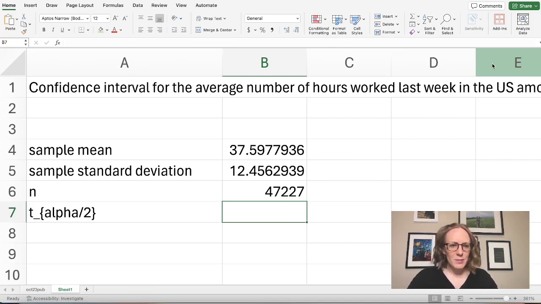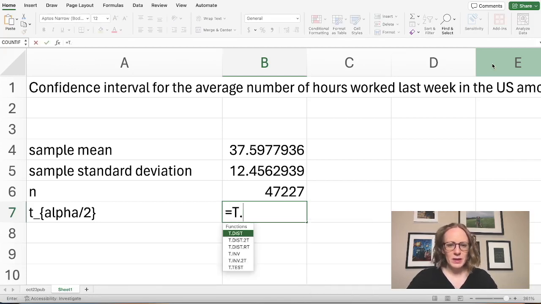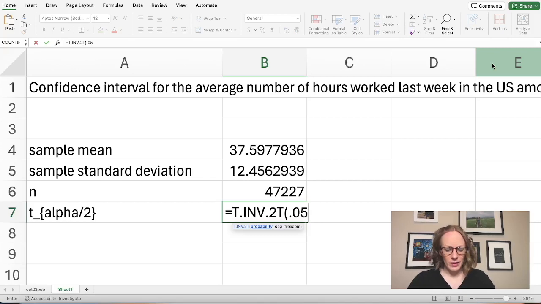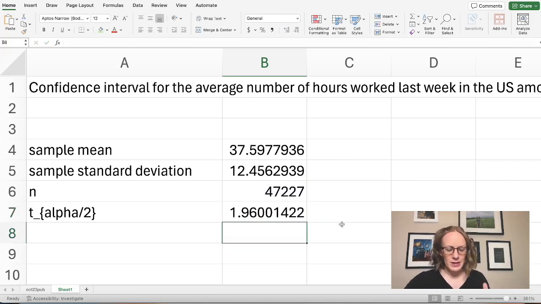And lastly, I need my t-value, which will be t.inv.2t. Here, let's say we're doing a 95% confidence interval, and then we would plug in 0.05 as our alpha. Next comes degrees of freedom, so we'll take our n and subtract 1. And so this will give us our t-value. Okay, so our t-value is about 1.96. And now we can use all of these to get our confidence interval.